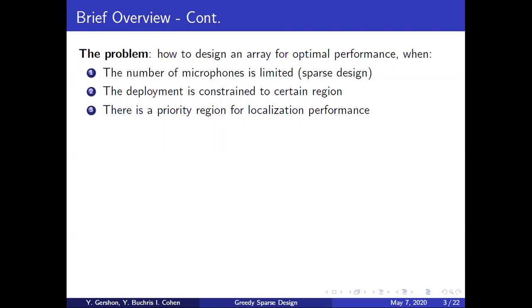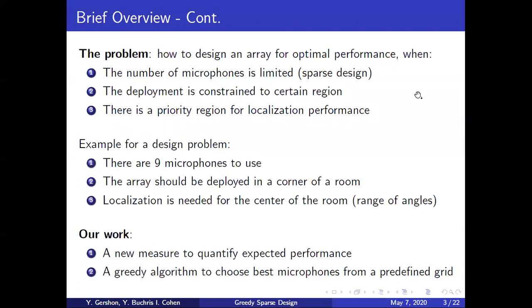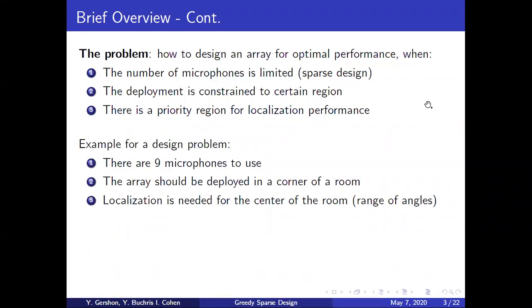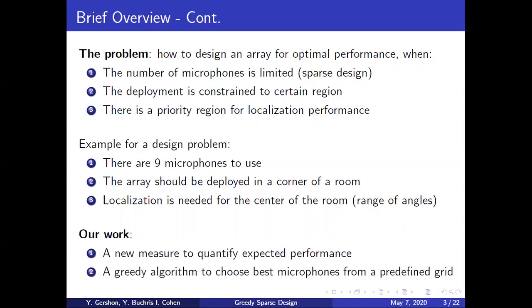And third, we have a priority region for localization performance. For example, a design problem can be when we have only 9 microphones to use. The array should be deployed in some corner of a room, and the localization is needed for the center of this room, which corresponds to some range of angles with respect to the array.